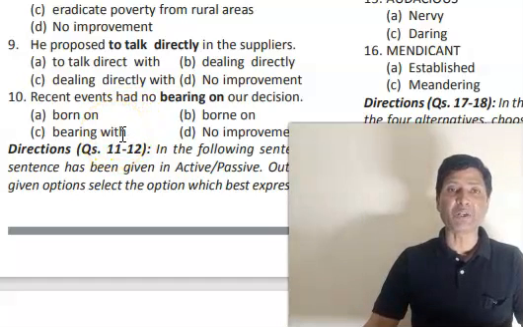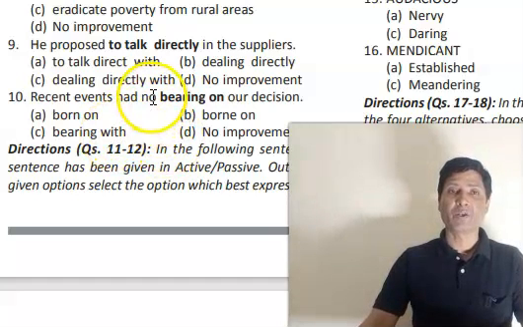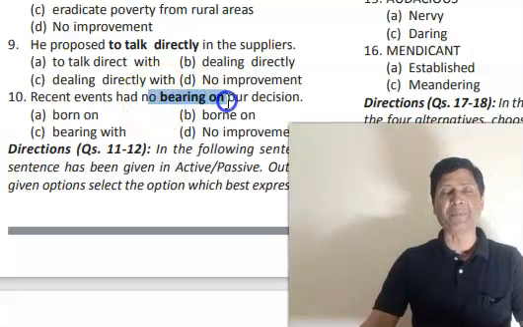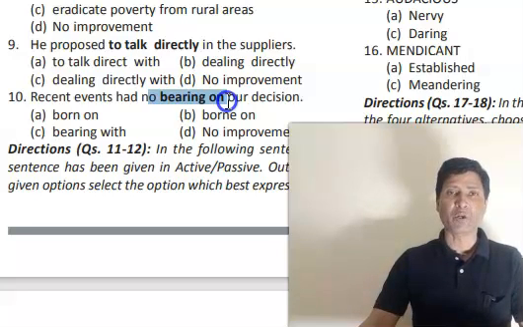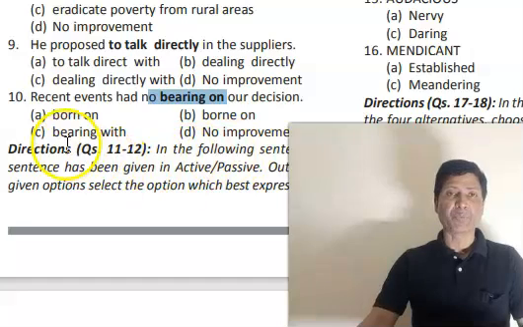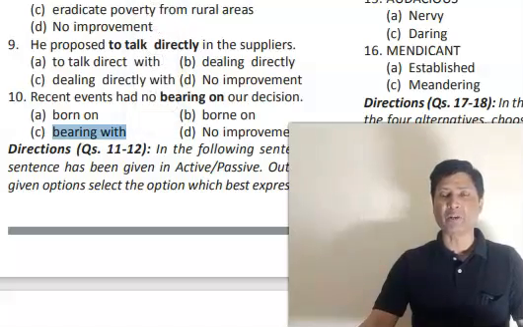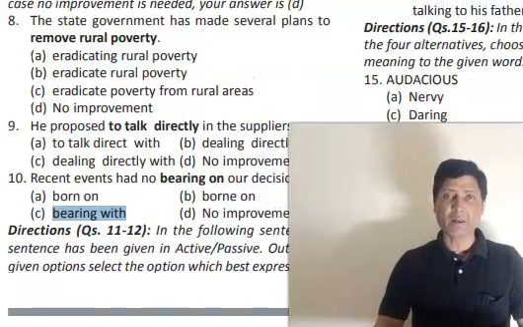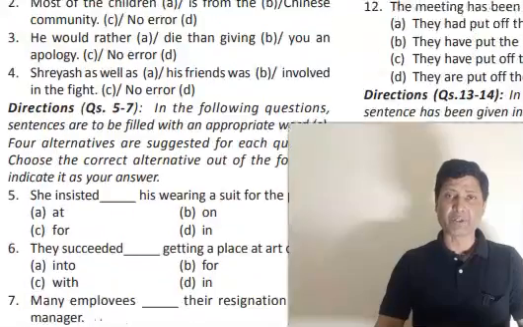Recent events had no bearing on our decision. So, bearing on our decision: to have a bearing on means to have impact or effect on. So it is a correct phrase over here, and it doesn't require to be removed and improved. And bear with, I have given the explanation in the answer. Bear with means have patience, like we say, bear with me, meaning have some patience.